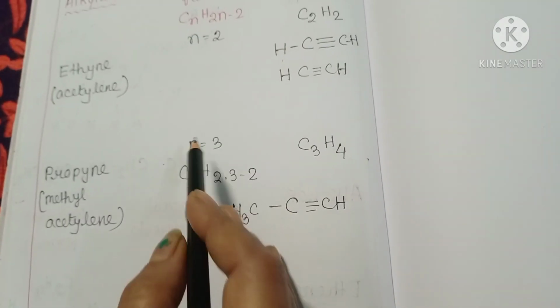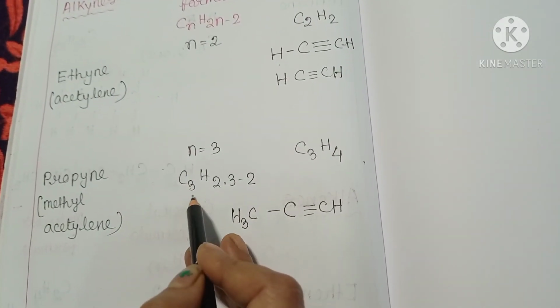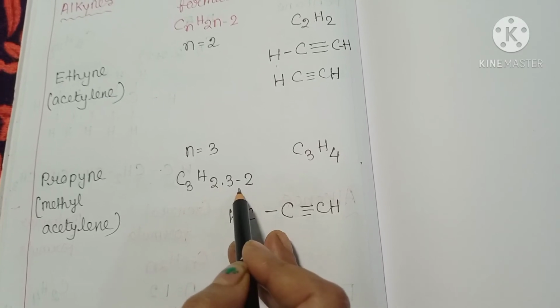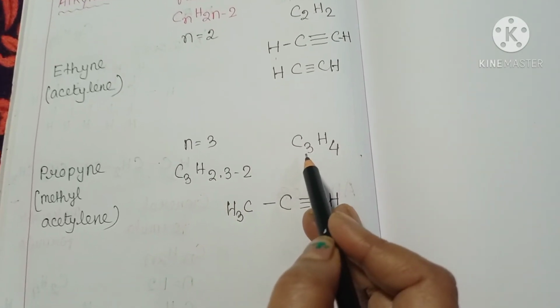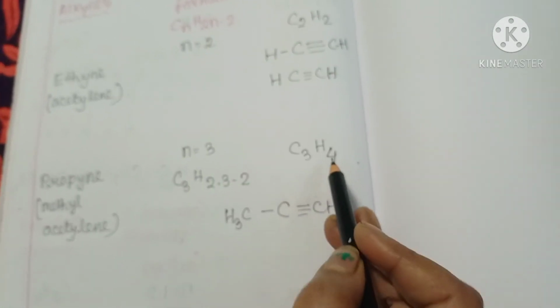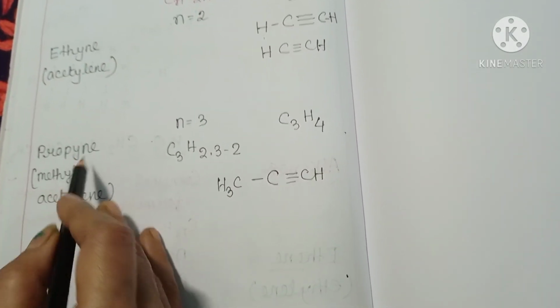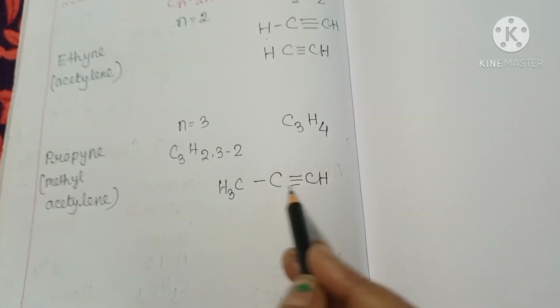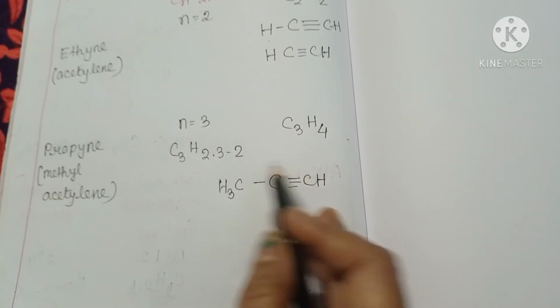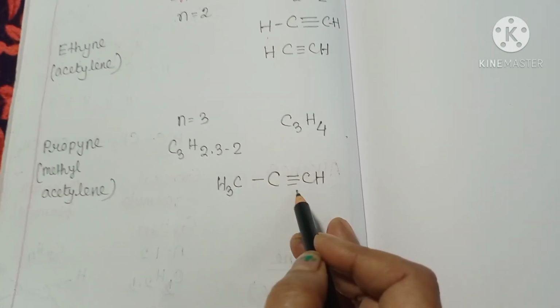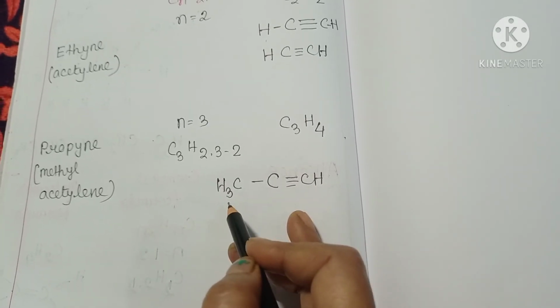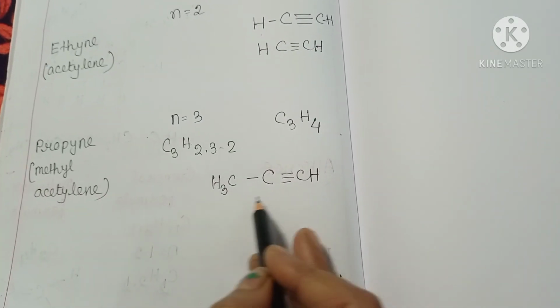Next, when n equals 3, C3H(2×3-2), so the molecular formula is C3H4. The name of this compound is propyne or methyl acetylene. And this is the structural formula: C triple bond CH and CH3, meaning methyl acetylene.